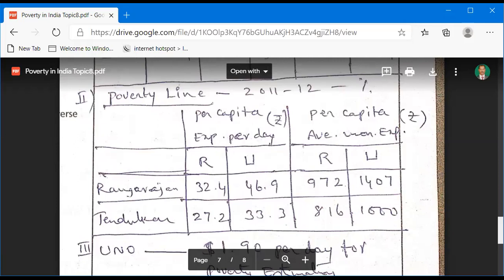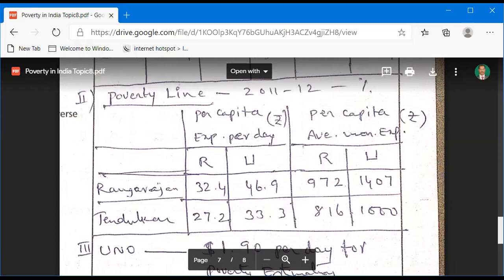According to the Rangarajan Committee, per capita expenditure per day in rural areas is 32.4 rupees, and in urban areas 46.9 rupees. According to Tendulkar, per capita expenditure per day is 27.2 rupees in rural areas, which means 27 rupees 20 paisa, and 33.3 in urban areas, which means 33 rupees 30 paisa.